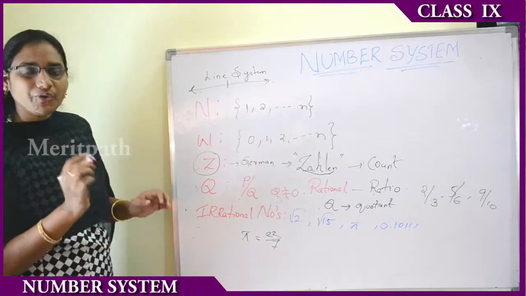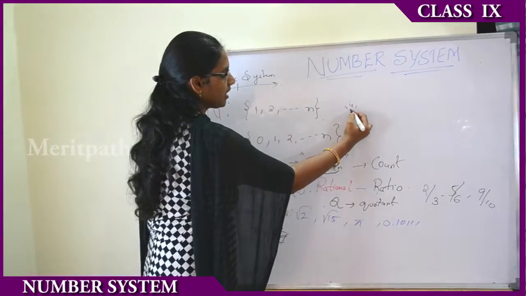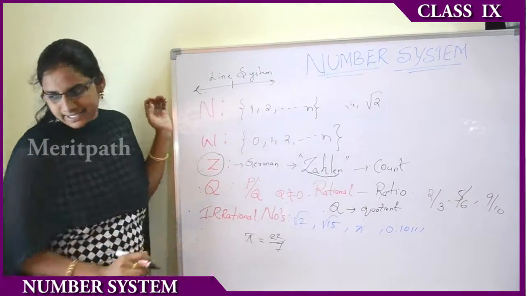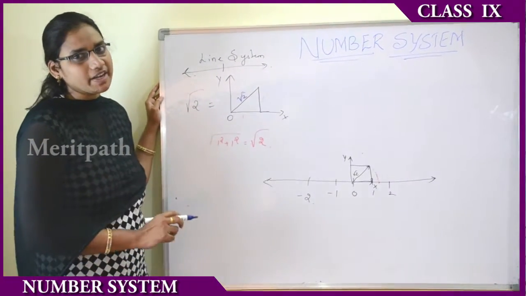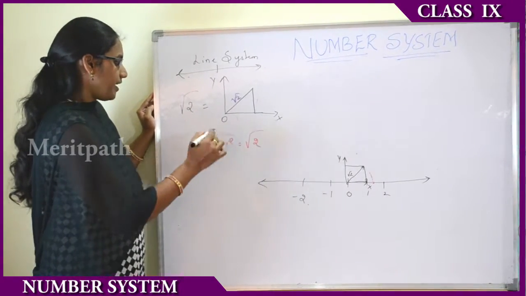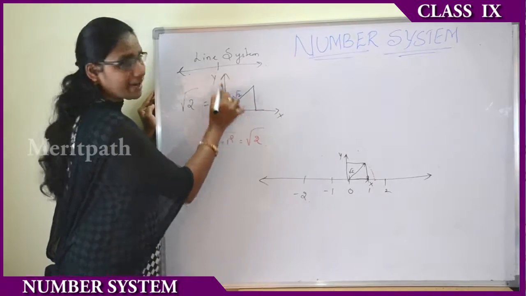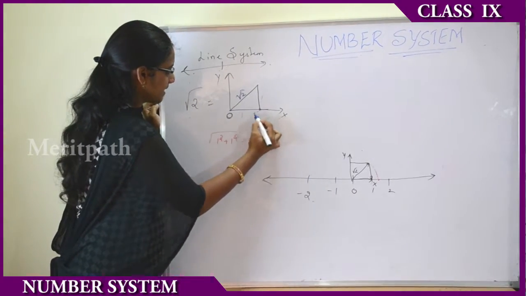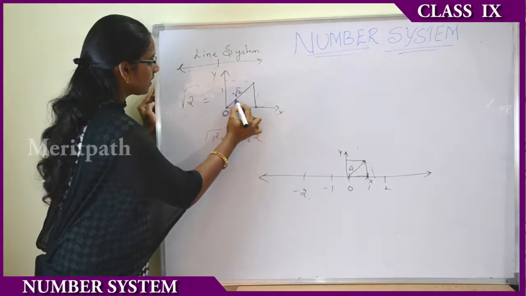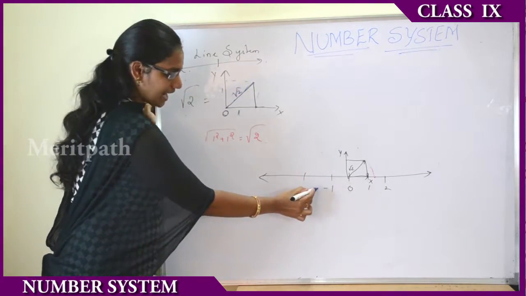Now let us learn how to represent square roots on the number line system, for example √2. Take O as a vertex point and form an angle with OX and OY. Let us suppose OX is 1 and OY is 1. Then the diagonal has length root 2. This root 2 we have to represent on the number line system as shown.